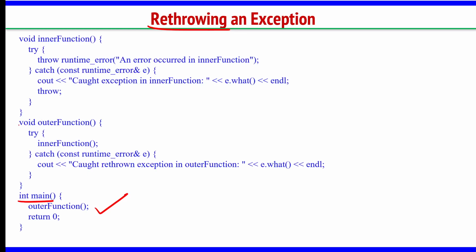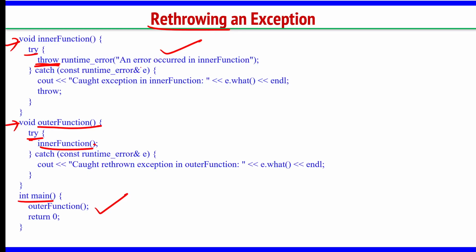So immediately the compiler will come here and execute this outer function. In the outer function, I have a try block. Inside the try block, I have another function, the inner function. Immediately the control is shifted to the inner function. In the inner function, I have a try and I am throwing an exception.